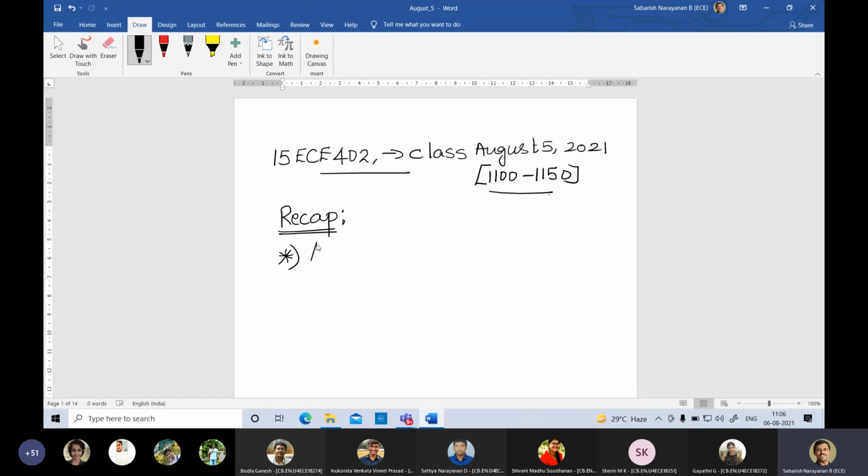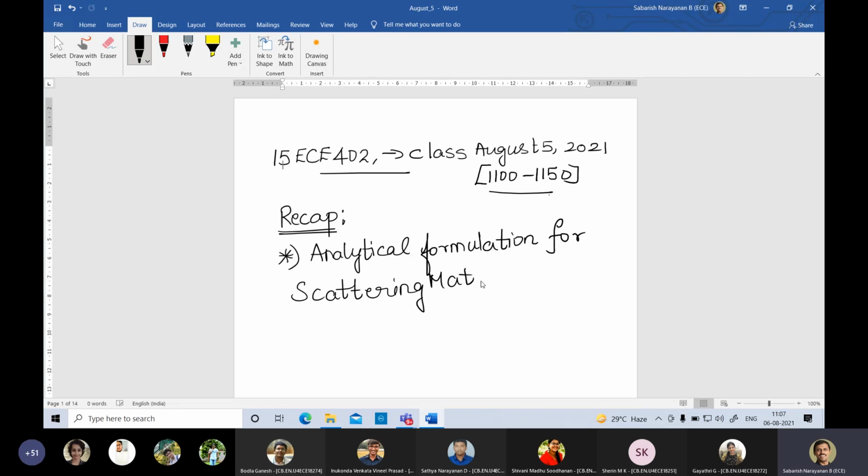So we had given the analytical formulation for scattering matrix. Right. So the S matrix was fundamentally a ratio of voltages, right? Okay.